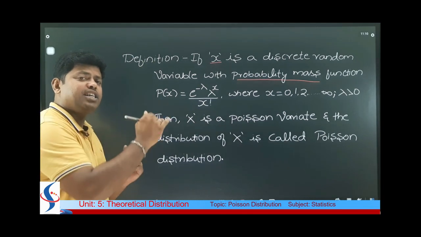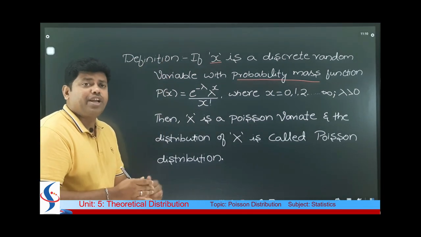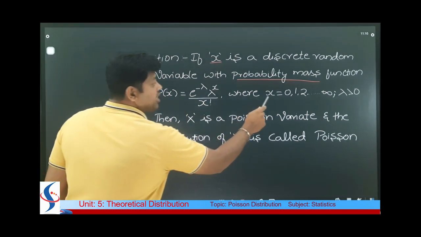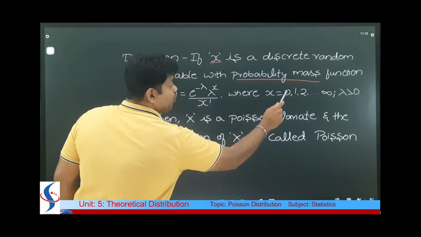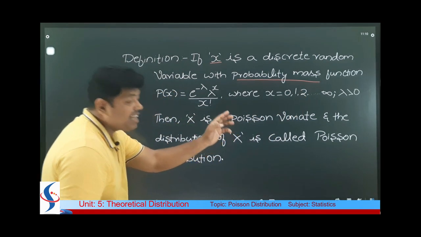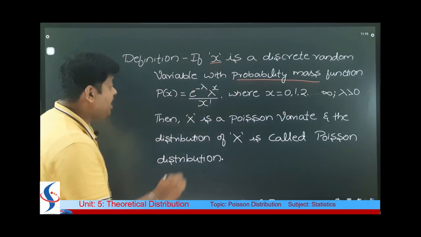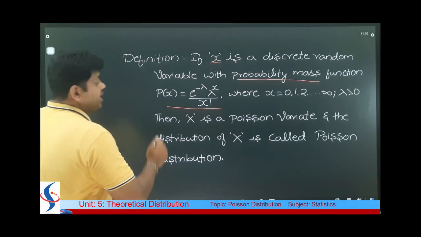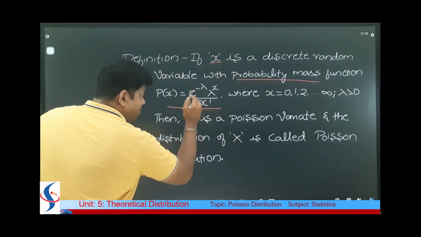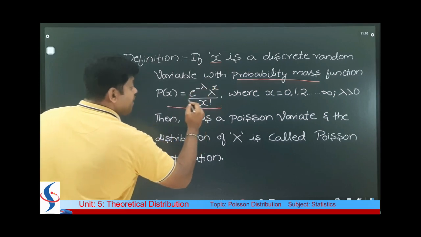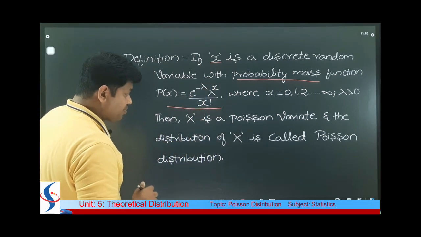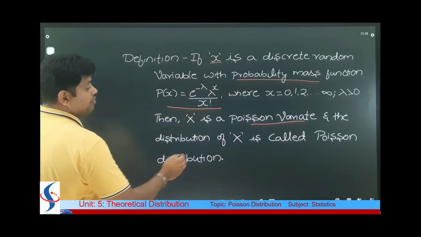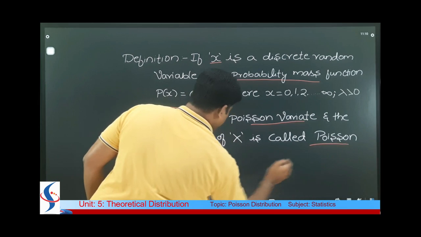This is the difference between the Poisson distribution and the binomial distribution, where in binomial distribution x is equal to 0, 1, 2, 3 up to n, but here it is infinity. And there is a difference in the formula, that is the probability mass function. Here it is e to the power of minus lambda, lambda raised to x divided by x factorial, and then x is a Poisson variate and the distribution of x is called Poisson distribution.